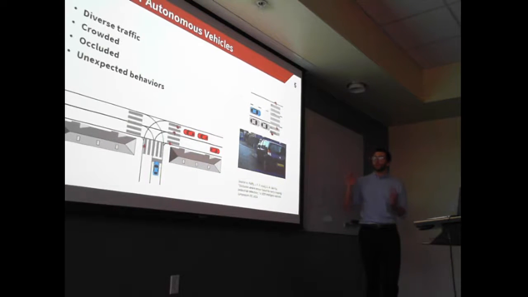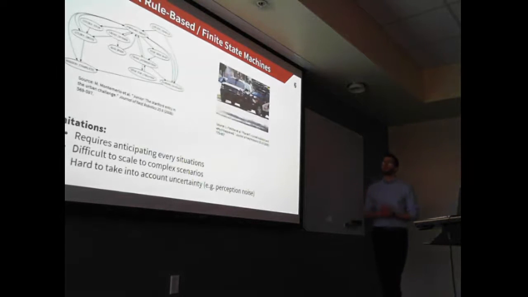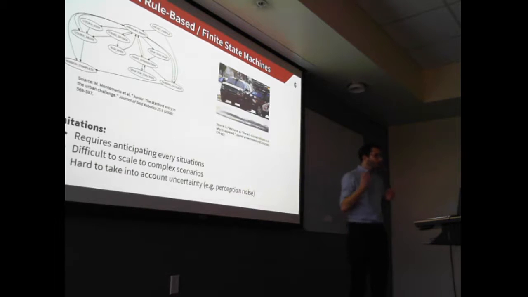So to account for all of those challenges, we need to design very smart decision-making algorithms. Previous work has been trying to address the problem using rule-based methods or finite state machines. The challenge here is that we cannot account for everything that might happen with rules.